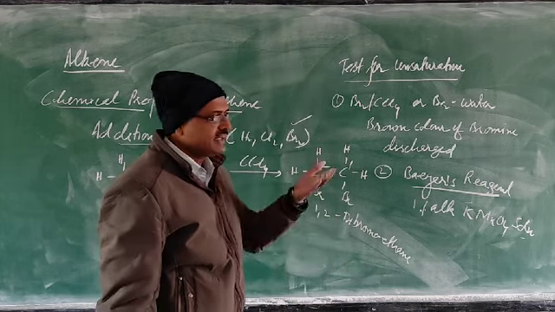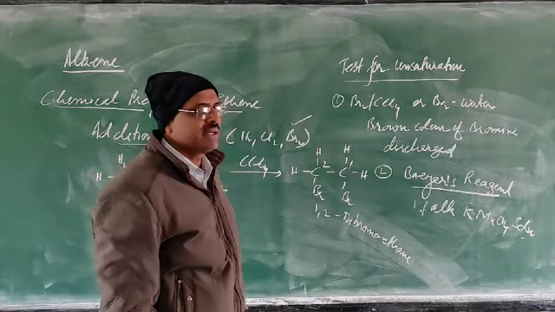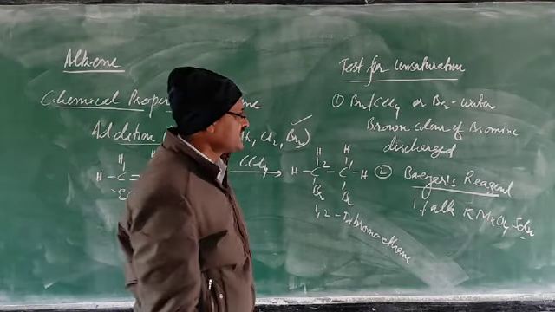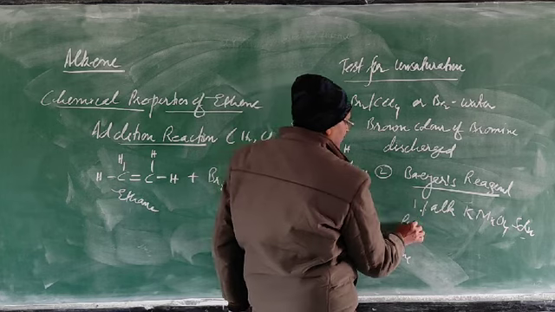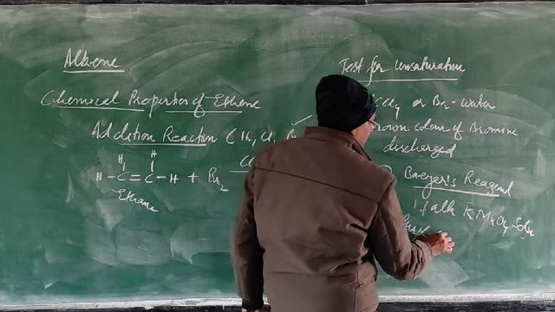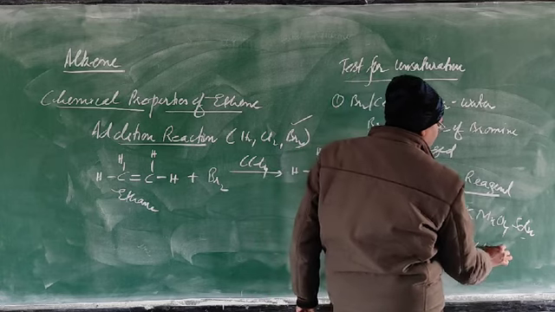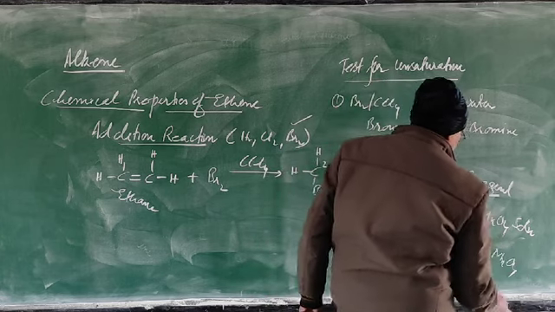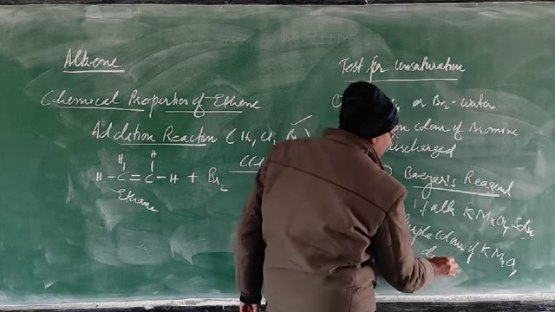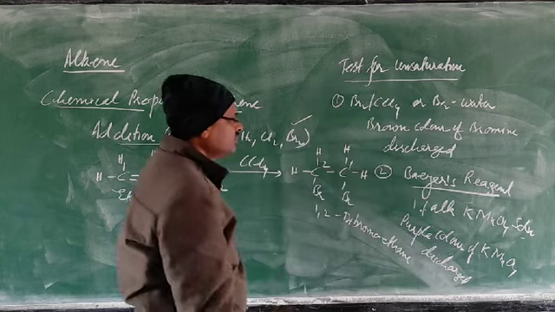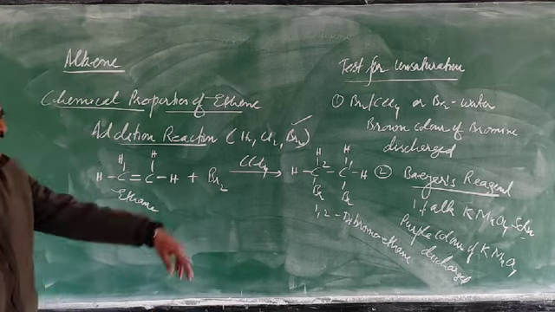When we take the cold alkaline KMnO4, this purple color is there. So purple color of KMnO4 is discharged. Discharge means changes to colorless. That will come in the coming topic.